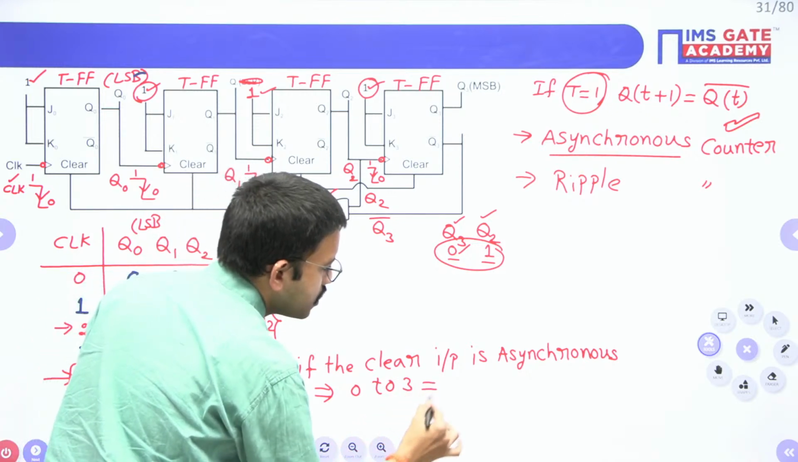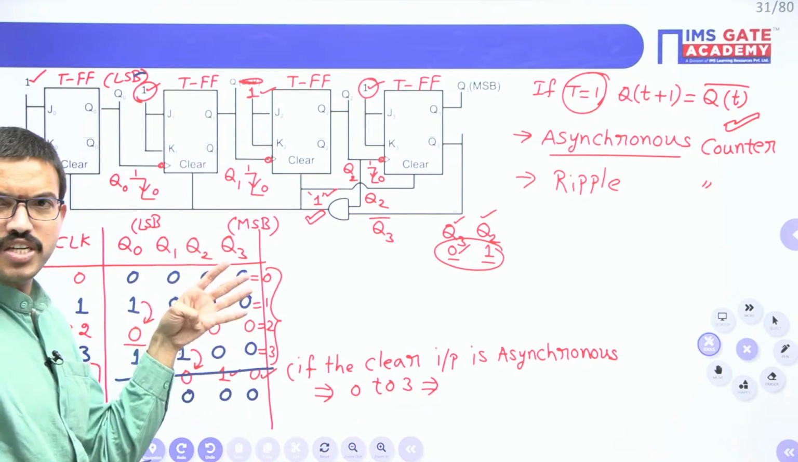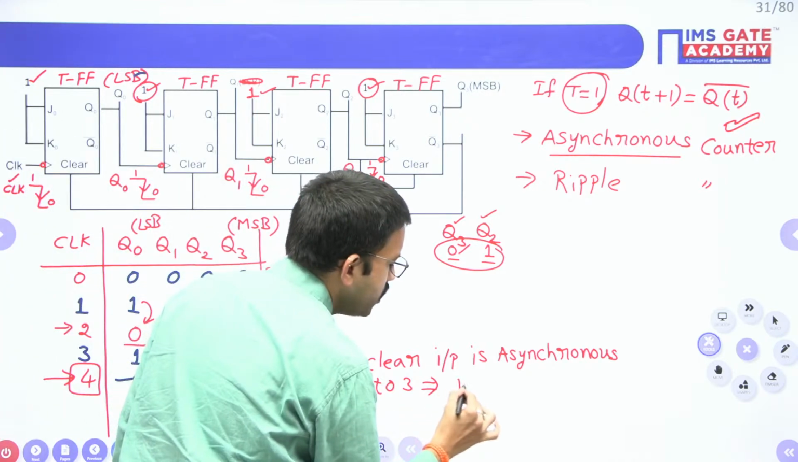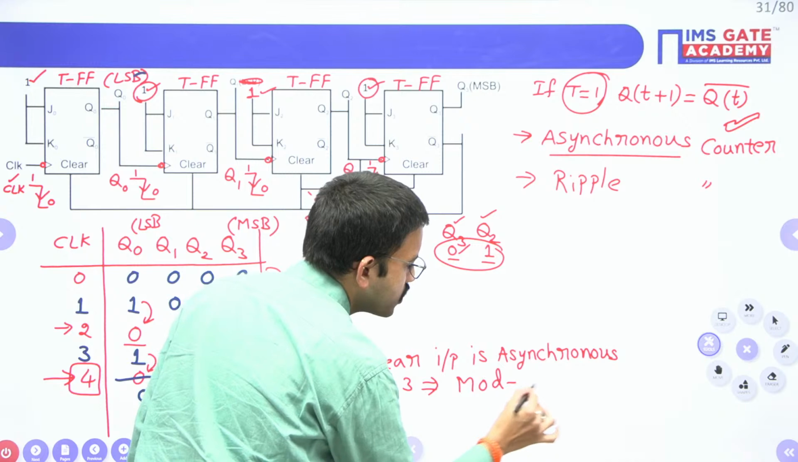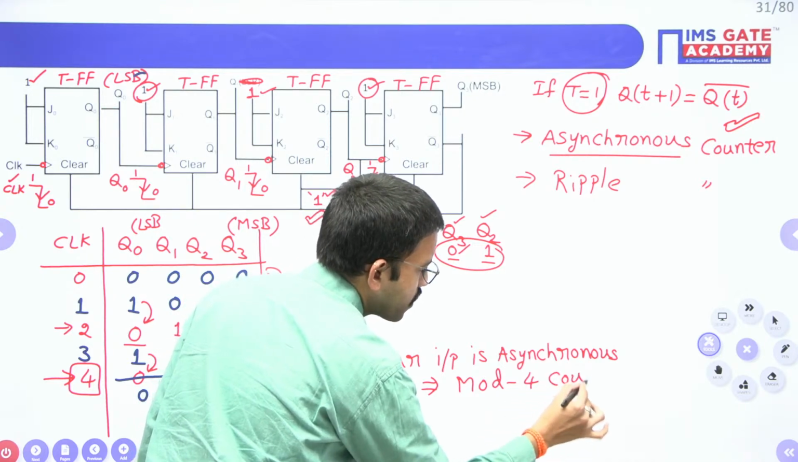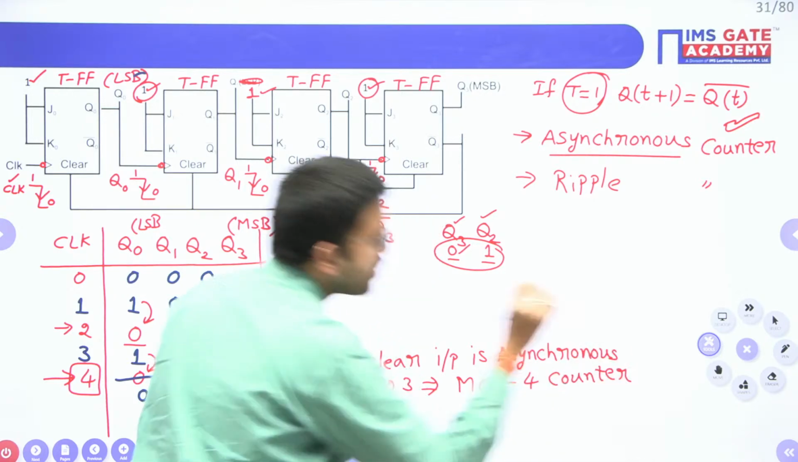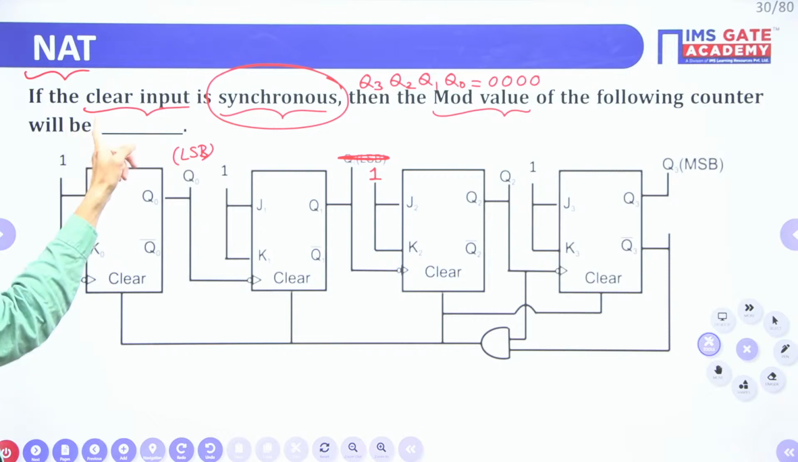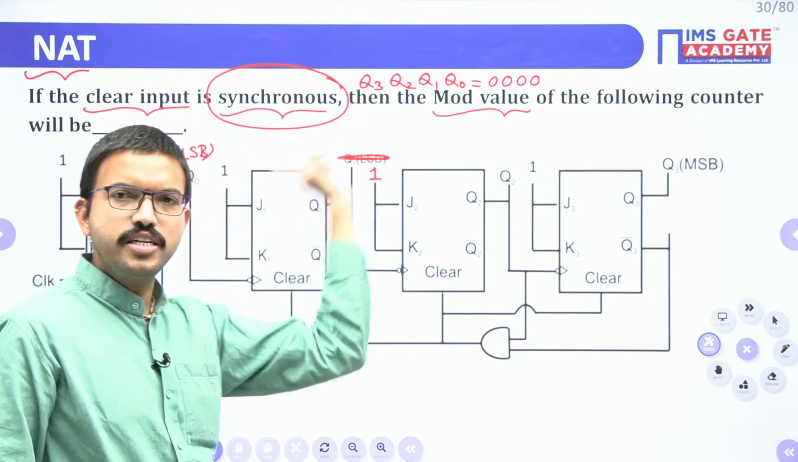Since you are having 4 different states, 0, 1, 2, 3, the mod value of this counter will be mod 4 counter. Mod 4 counter. I hope it is clear for everyone up to this point. Now, in the question they have mentioned that the clear input is synchronous.